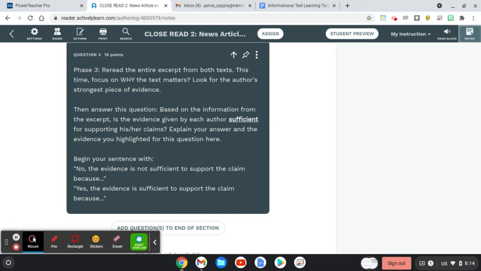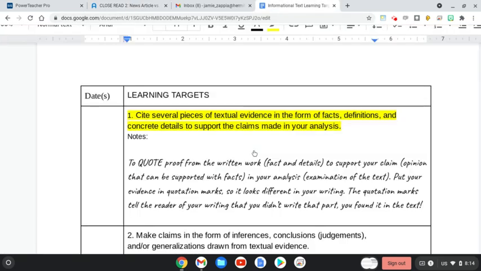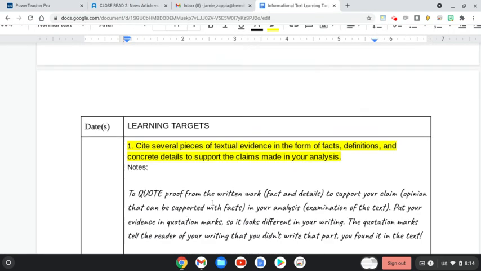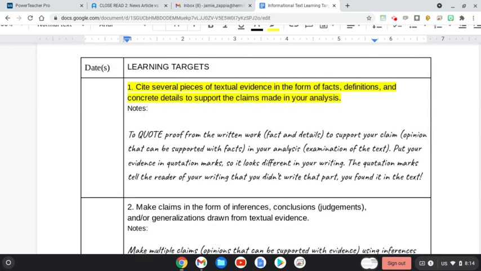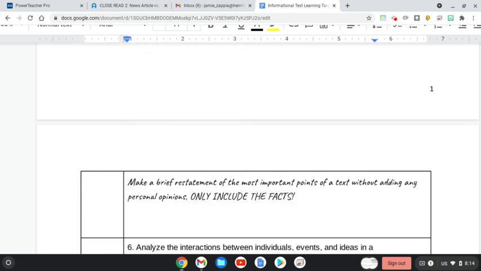Begin your sentence with, no, the evidence is not sufficient to support the claim because, or yes, the evidence is sufficient to support their claim because. So within this one, we are looking at that other feature. Again, there's that comparison from yesterday. And in this one, you will need evidence to support your answer for both. So two pieces of evidence here. So make sure you're following learning target number 1 to cite a piece of evidence in the form of a direct quote from the text.